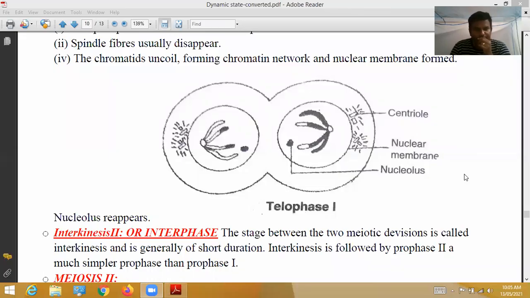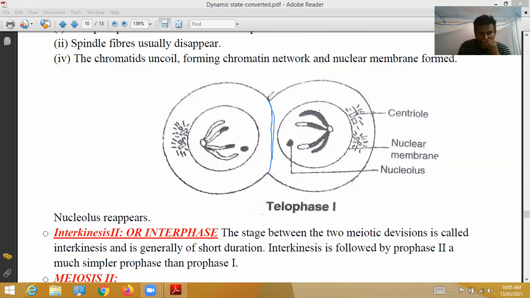Our next topic of discussion is meiosis 2. Before discussing meiosis 2, we have to briefly recollect yesterday's topic. Yesterday we lastly discussed telophase 1. In telophase 1, a cell membrane is formed in between, like this.